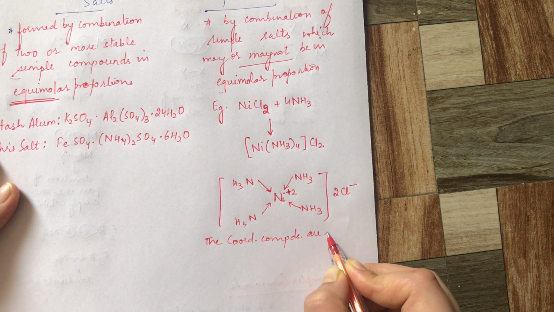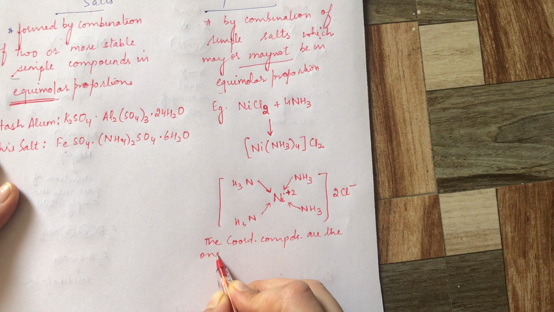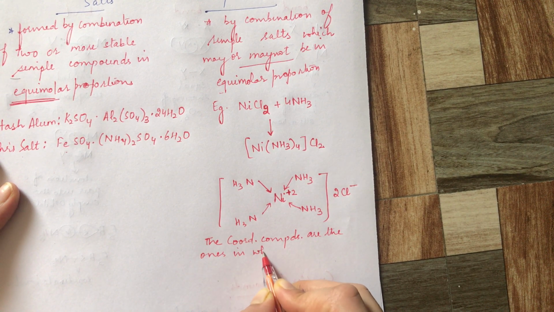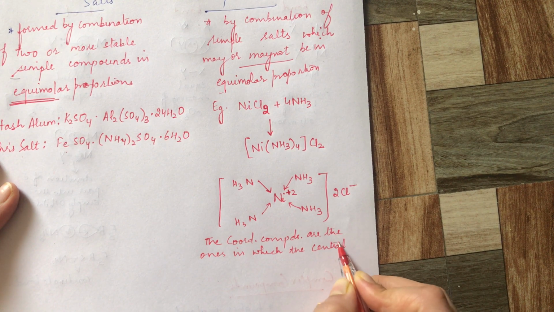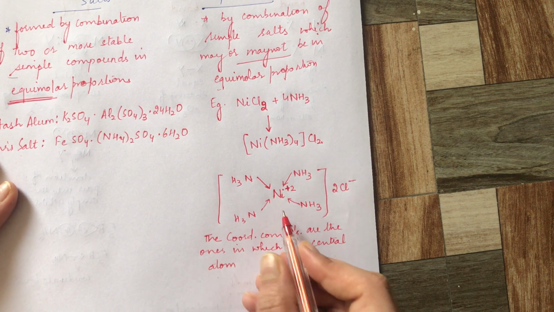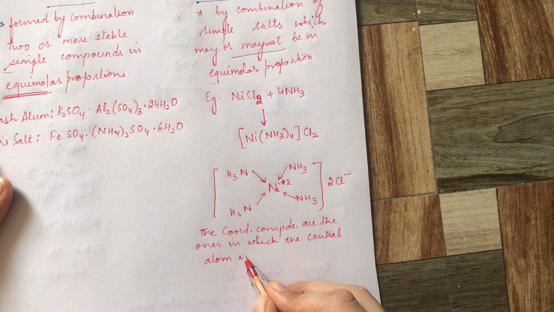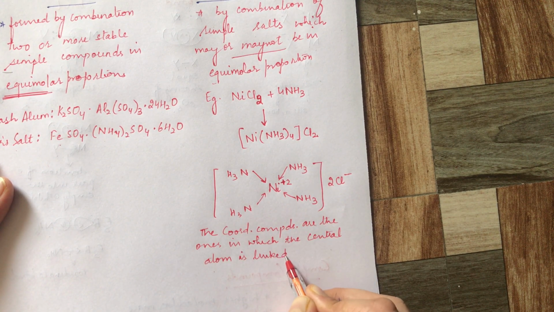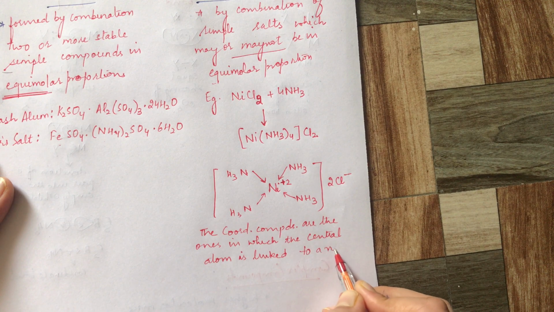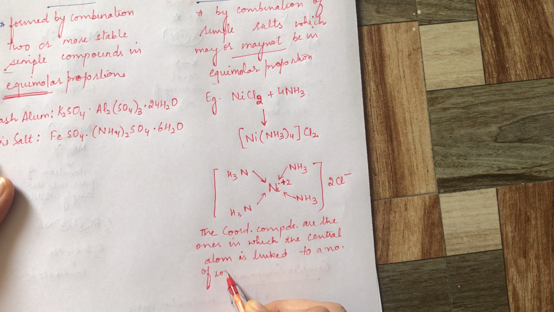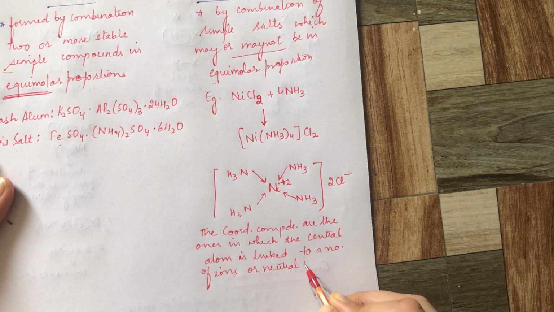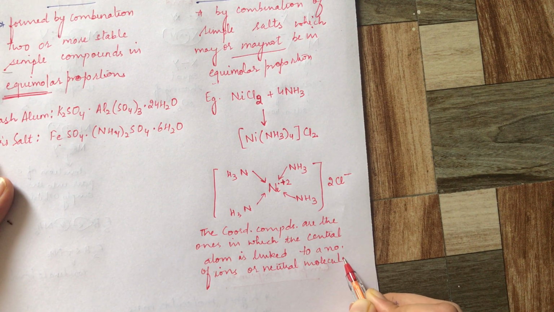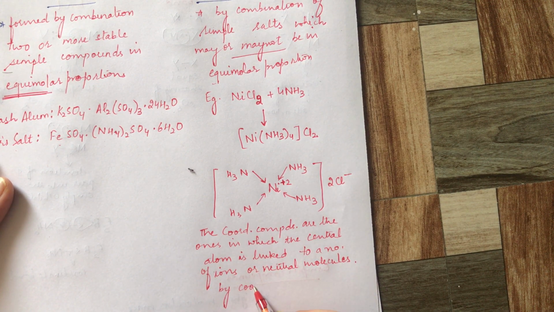Coordination compounds are the ones in which the central atom, here nickel, is linked to a number of ions or neutral molecules by coordinate bonds.